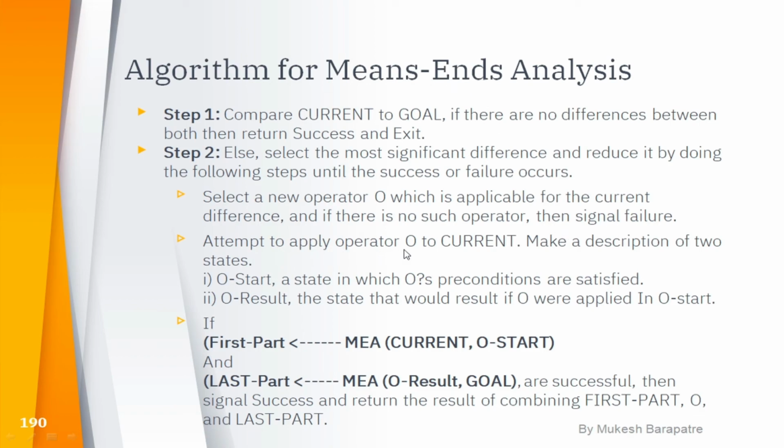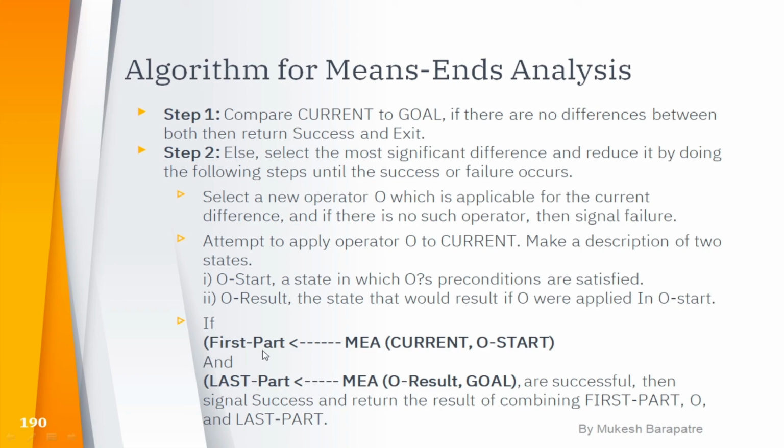Attempt to apply the operator O to the current state, to make a description of the two states: the O start state, where the operator's preconditions are satisfied, and the O result, which is the result that would occur if the operator were applied in the O start state.